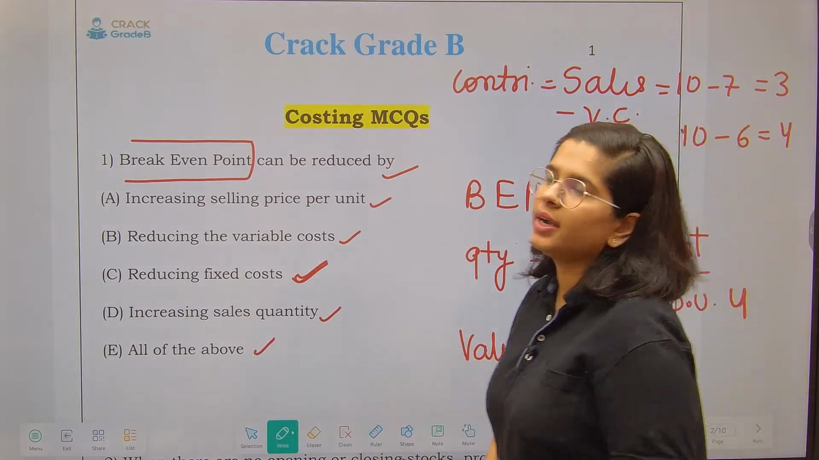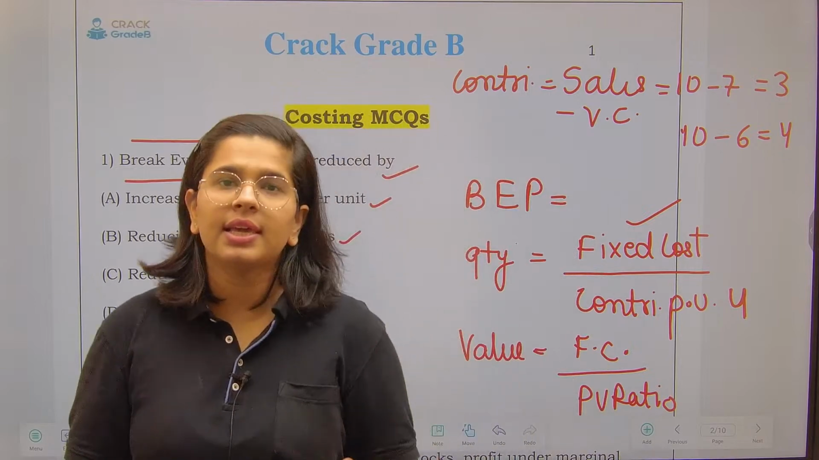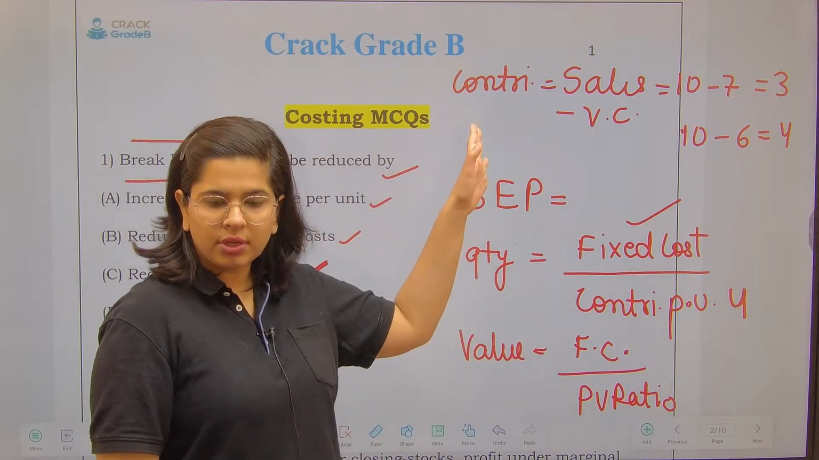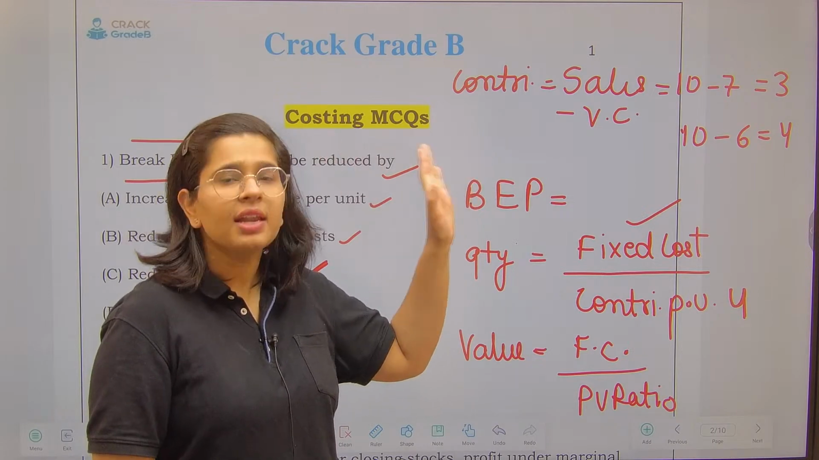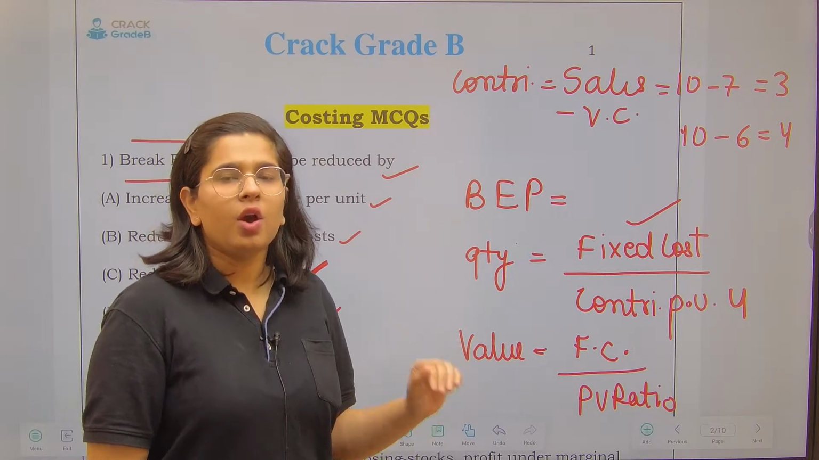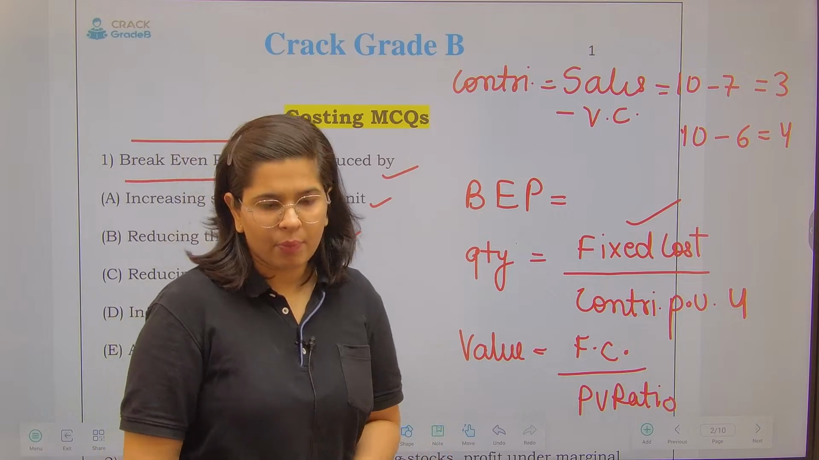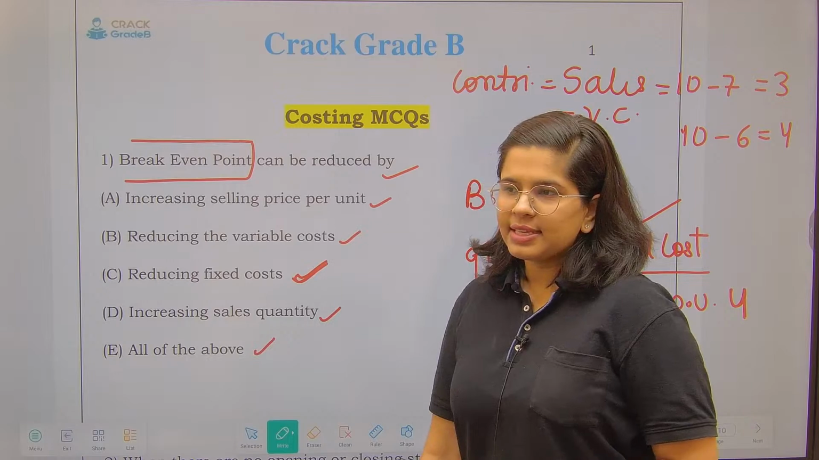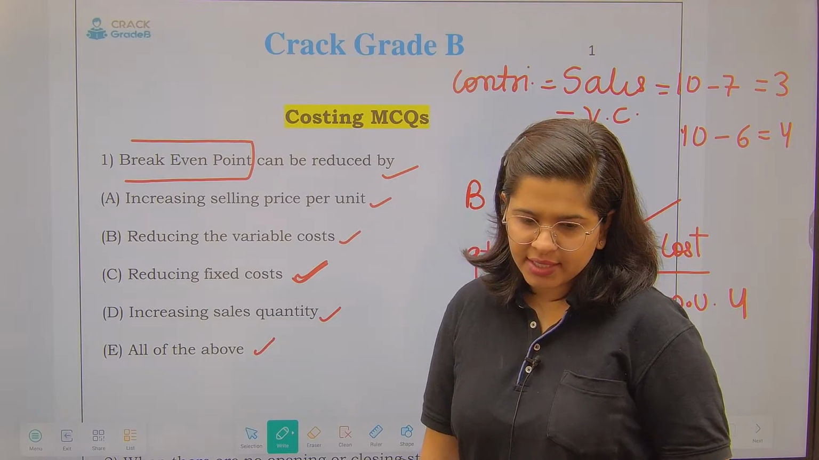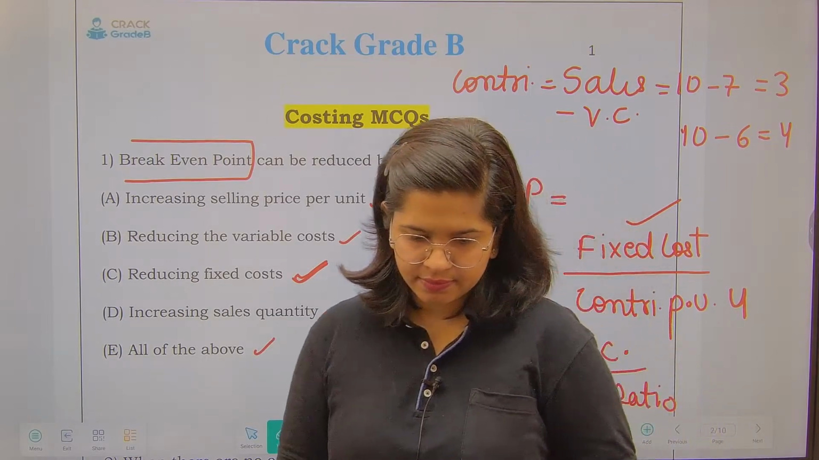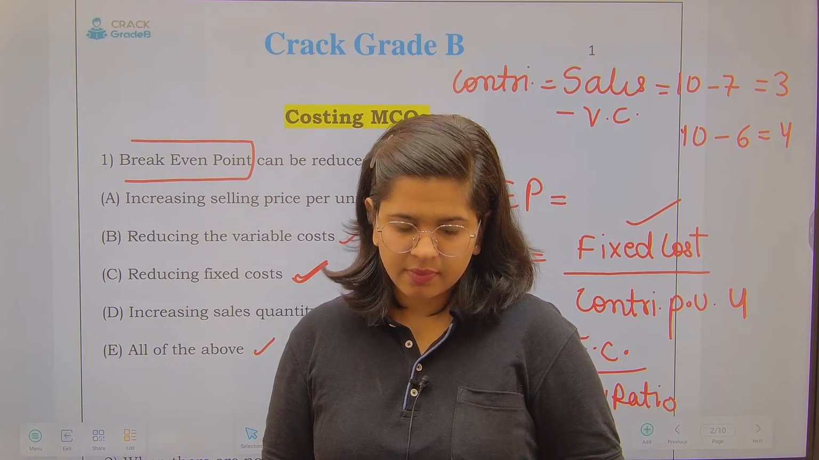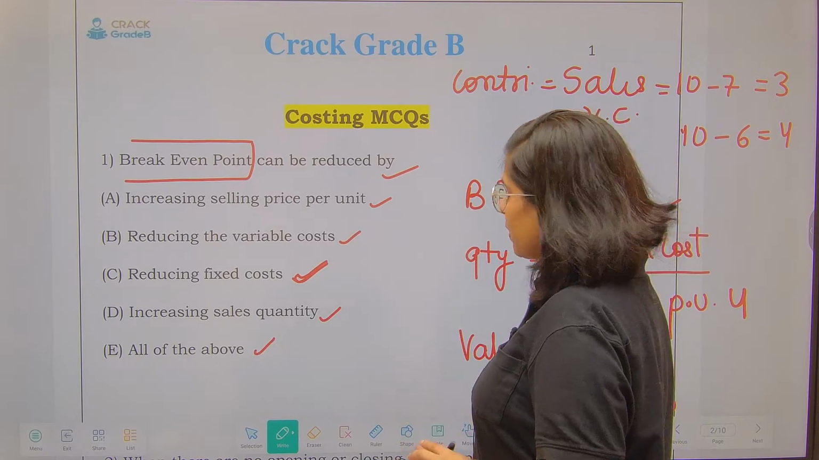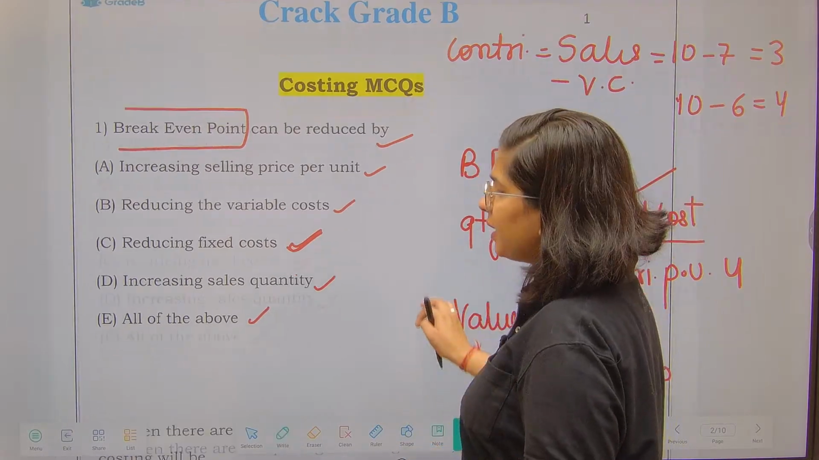And sales quantity, if your sales quantity is increasing, then again you will have an impact on contribution. Fine. So in this way, in all the ways, your break-even point is going to be reduced. Although this is an important discussion. Yes, correct. So these are all the cases because of which break-even point can be reduced.